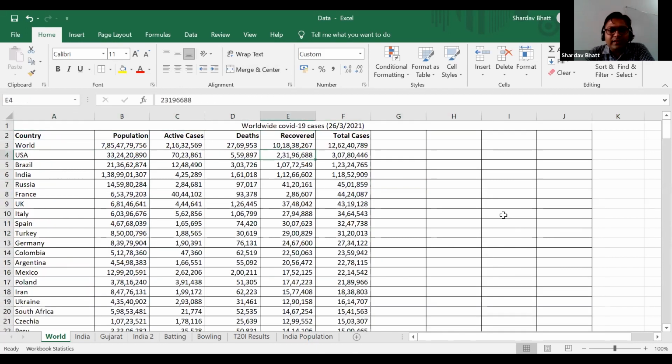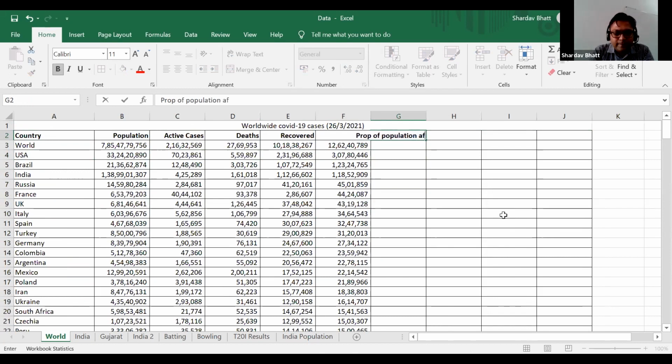So I will find the proportion of population affected by COVID-19. So this is the column I make.